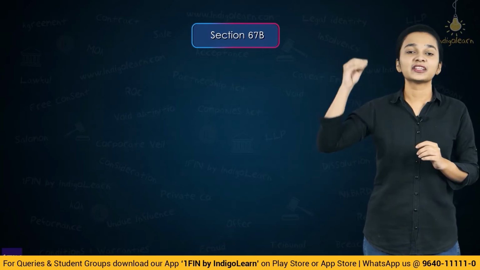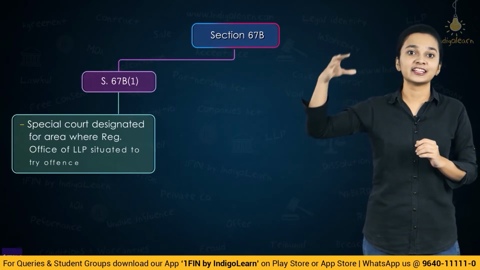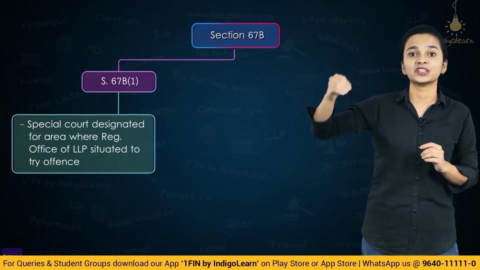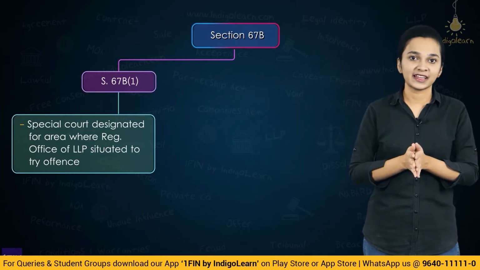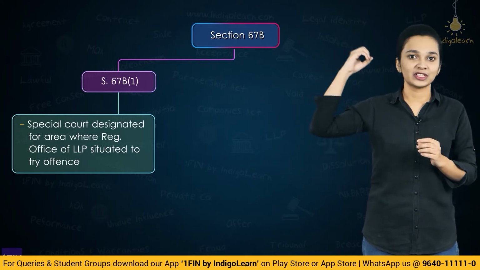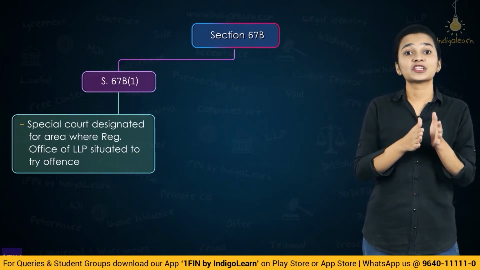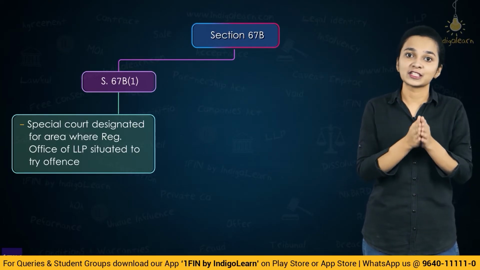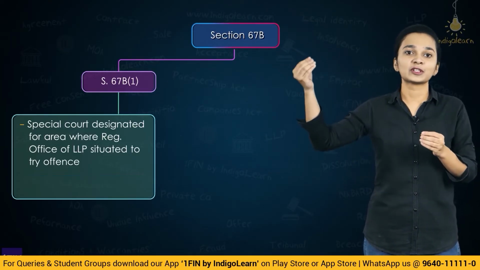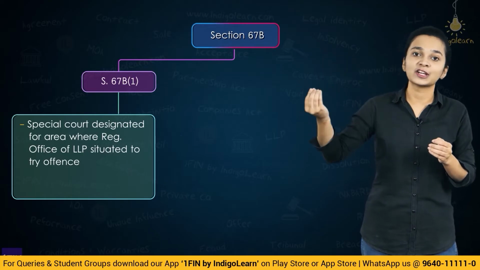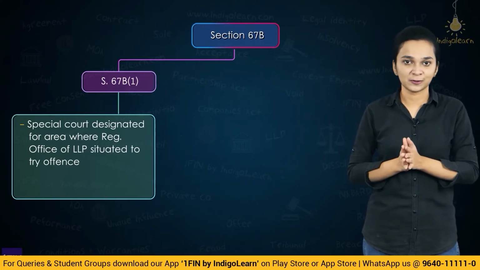So what did we understand under section 67B? We have understood that the special courts which are designated or which have the jurisdiction over the area where the registered office of the LLP is situated are the special courts who shall try the offence. In a situation wherein more than one special court is situated in the area, then the special court which is specified by the High Court shall be the court which shall try the offence.